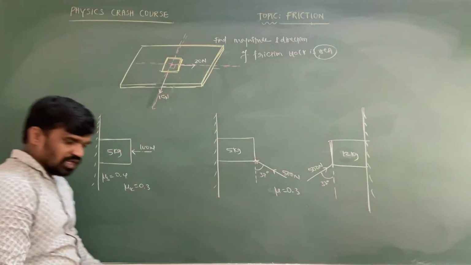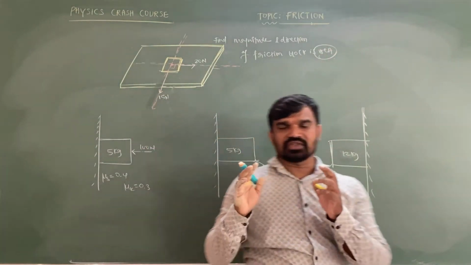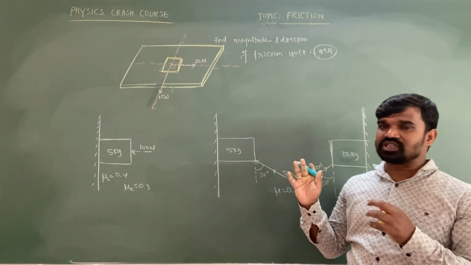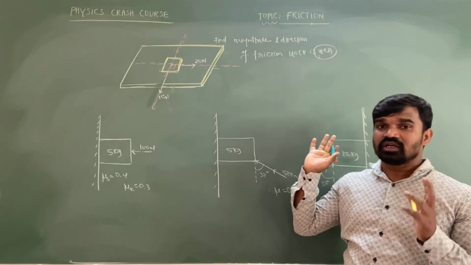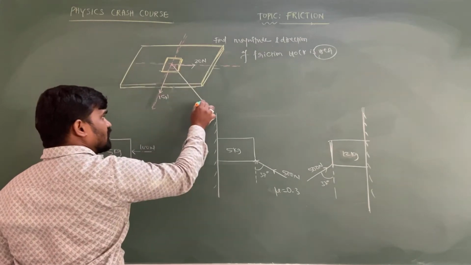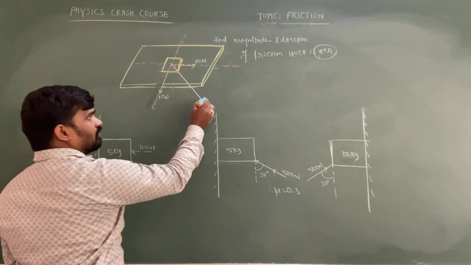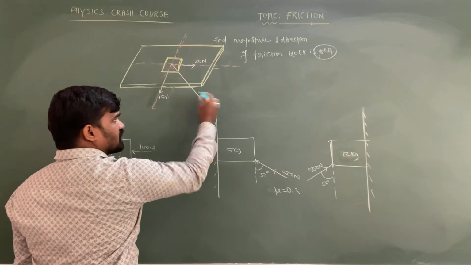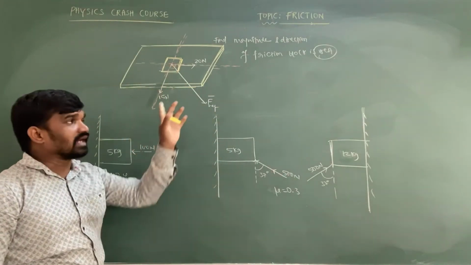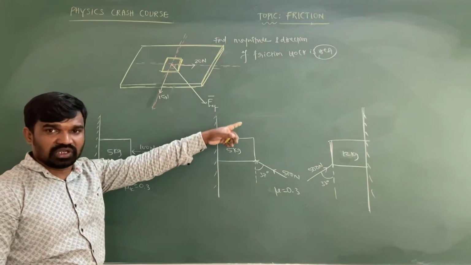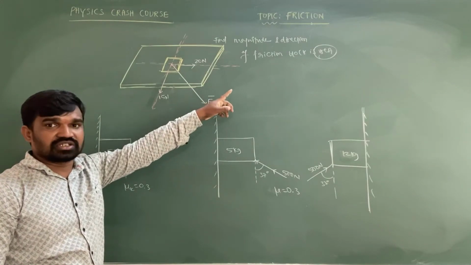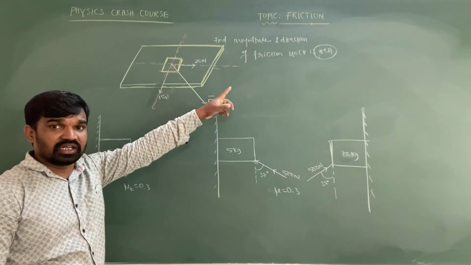Block is not moving. So whenever the block is in a stationary condition, or at rest, the applied force will become static friction. So it is important to determine the resultant of these two forces, 20 and 15 Newton. So this net force is how much? That net force only will be equal to the friction acting on the object, because applied force equals static friction when the object is at rest.